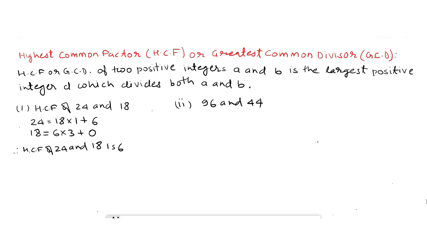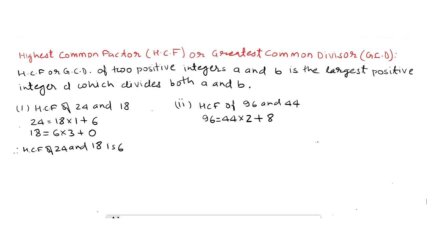We go to another example of finding HCF of 96 and 44. We use Euclid's division lemma to find HCF of 96 and 44. Here 96 is greater than 44, so we write 96 equal to 44 multiplied by 2 plus 8. Here quotient is 2 and remainder is 8.